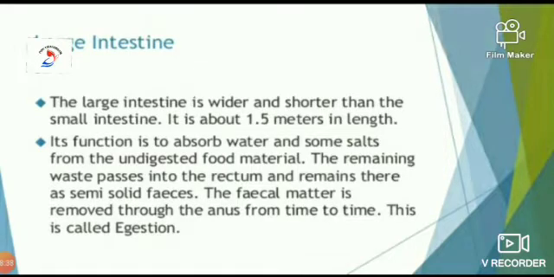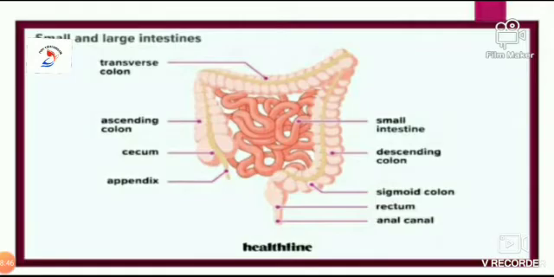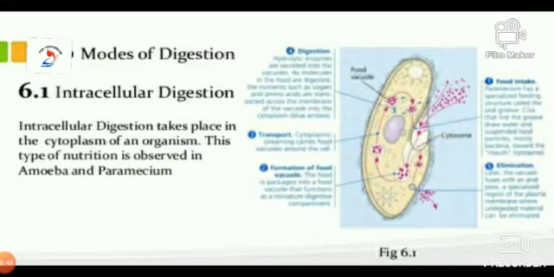Let us discuss once again what we read in the previous sessions. We can recollect this diagram and also intracellular digestion. Intracellular digestion takes place in the cytoplasm of an organism.